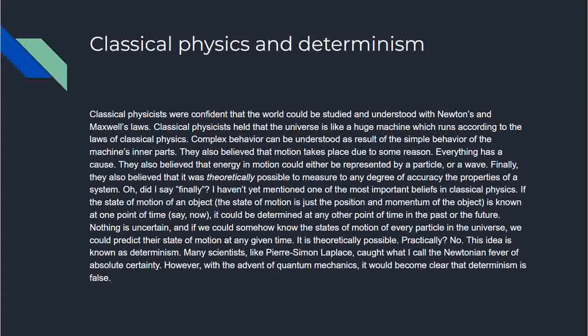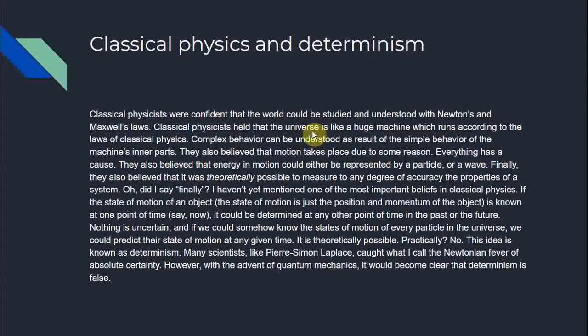By the way, there are four fundamental forces of nature, but at that time the other two forces, weak nuclear and strong nuclear, were not known. So the classical physicists believed that Newton's and Maxwell's laws were enough for the complete description of reality. Classical physicists held that the universe is like a huge machine which runs according to the laws of classical physics. Complex behavior can be understood as a result of the simple behavior of the machine's inner parts. They also believed that motion takes place due to some reason. Everything has a cause. They also believed that energy in motion could either be represented by a particle or a wave, but not both. Finally, they believed that it was theoretically possible to measure to any degree of accuracy the properties of a system.